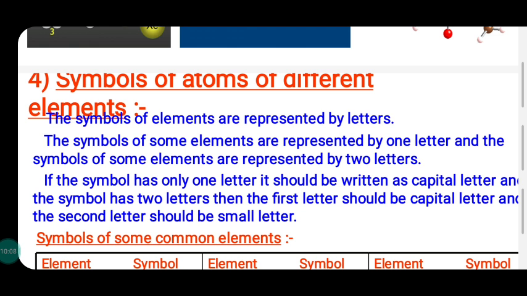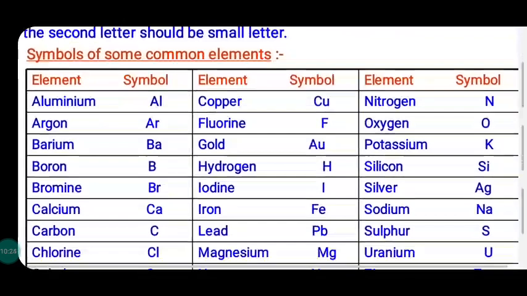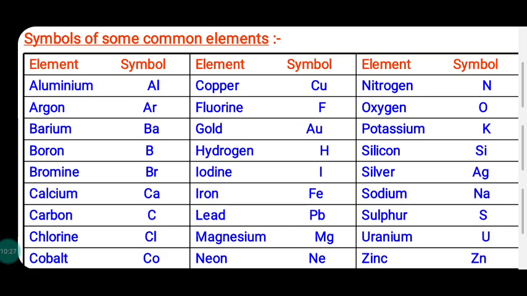From Latin names you can use symbols, places names, scientist names, countries names, planets names are also used in order to represent elements from which symbols are selected. Okay, so the table given below will help you somewhat.